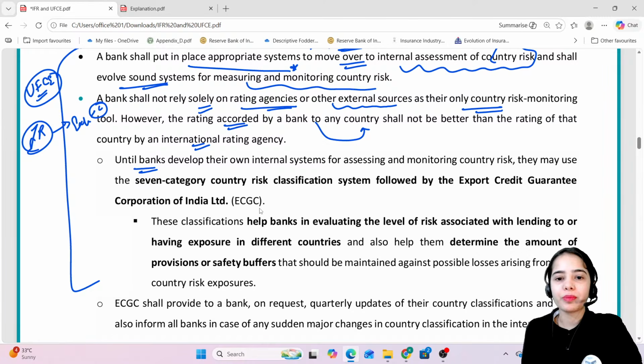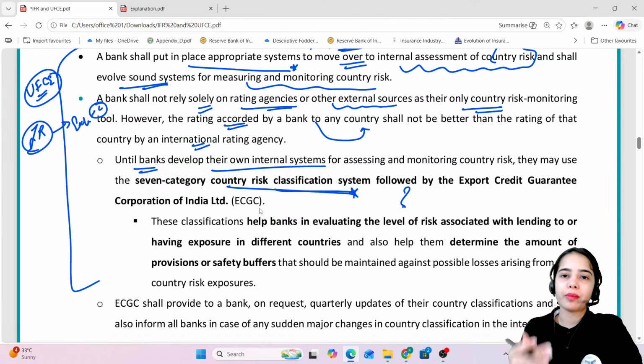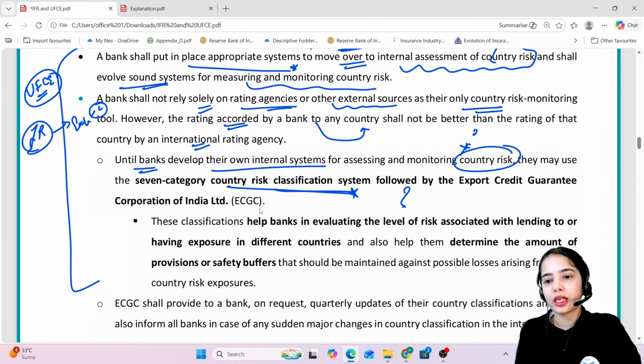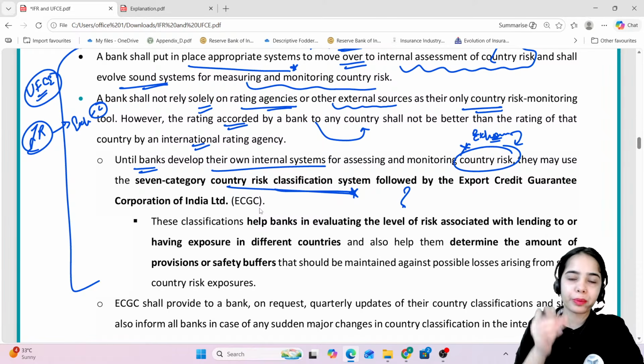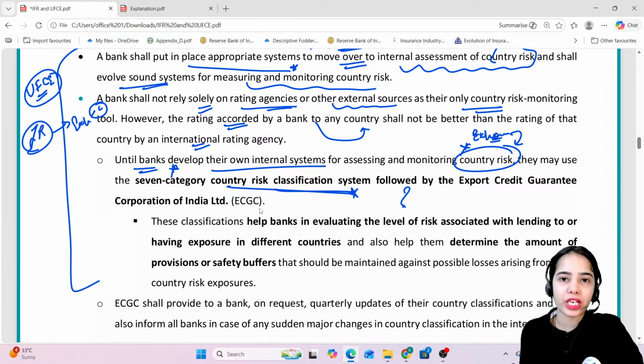Until banks develop their own internal systems, the banks can use the country risk classification system of which entity? So basically, until banks develop their own internal system for assessing and monitoring the country risk, that is for the exposures that the banks have to instruments from a particular country, they may use the 7 category country risk classification system followed by ECGC. Okay?